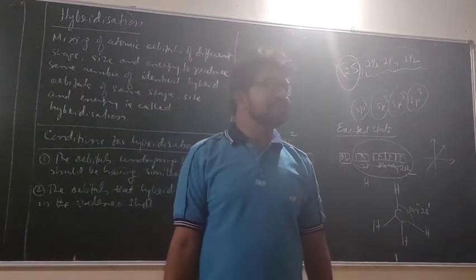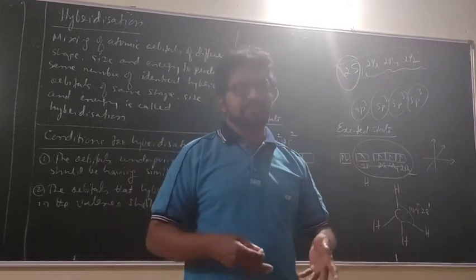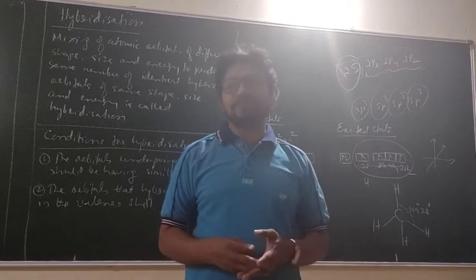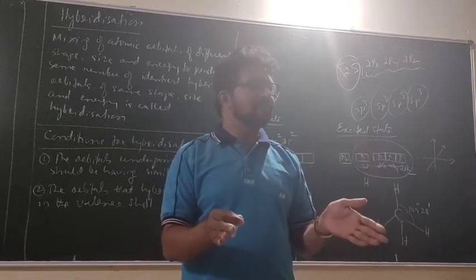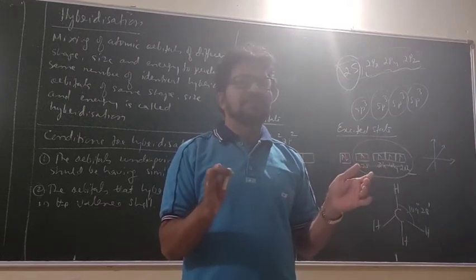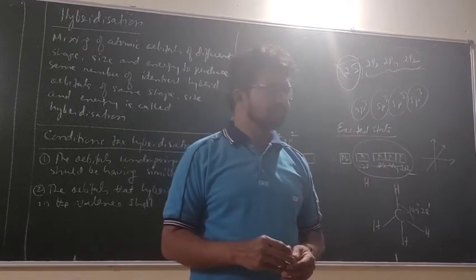They are present in the valence shell because they have to participate in the bonding after hybridization. Correct now? So according to valence bond theory, the valence electrons are participating in the bonding. So orbitals also should be the orbitals of valence shell. Is it correct?